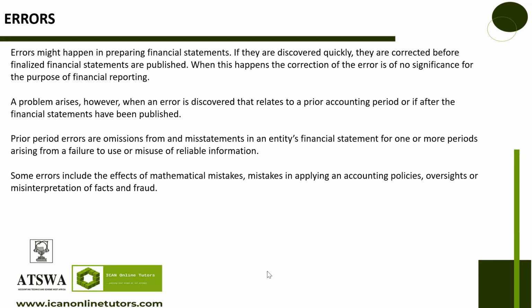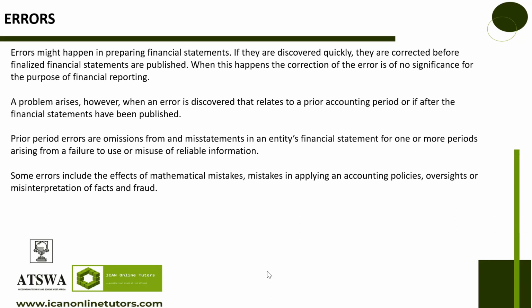Errors happen every time. People make errors, the same way you can make an error and send a text message to the wrong person. The same way people make errors in the preparation of accounting statements.